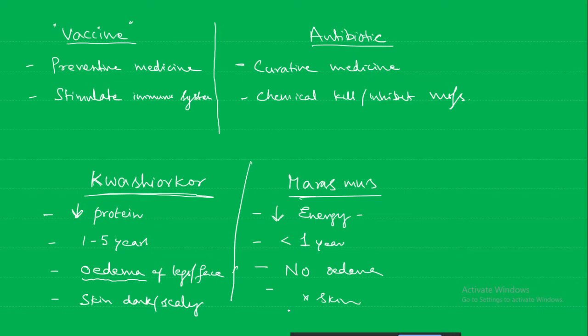How you have to remember, first you start from this point, kwashiorkor, very long term, 1 to 5 years of children. Okay, here you have to remember like a story. So small children, they are given milk. Milk protein is the main source, but at 1 to 5 years of age, if you stop giving the milk and give only carbohydrate food, then a protein deficiency will take place, kwashiorkor protein deficiency. Okay, so protein deficiency took place, then what is going to happen, edema of face and skin becomes dark and scaly. So immediately all the points on the marasmus side you will be able to write.